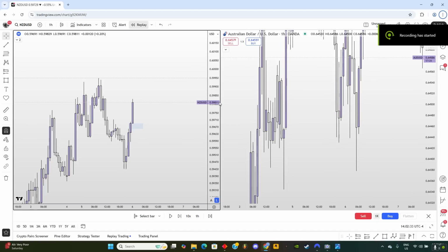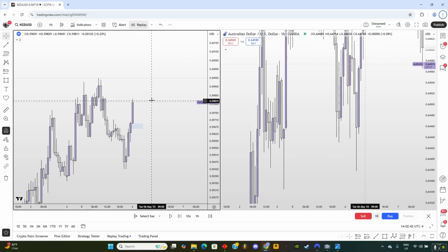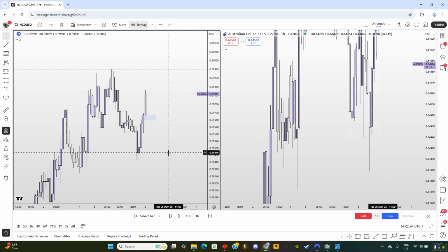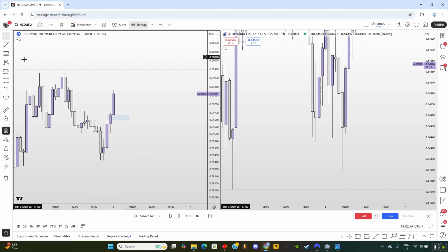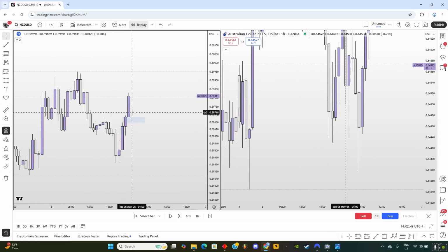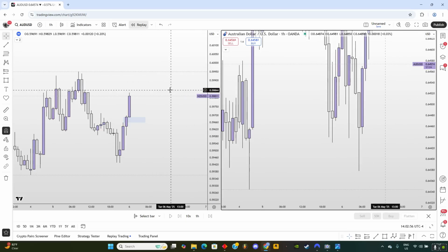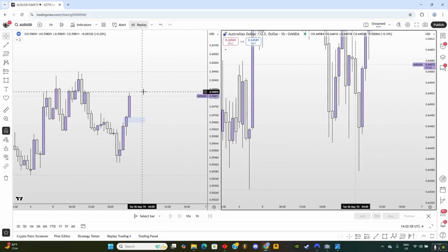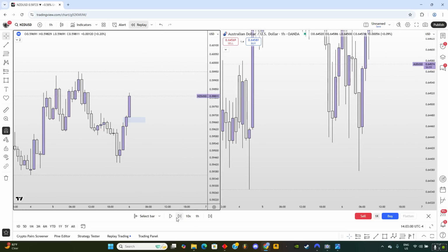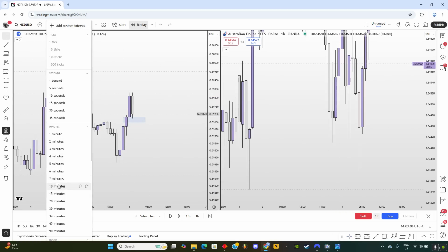All right, I've just decided that instead of giving you extra examples, I'm only going to show you the trade breakdowns, and I believe these are going to be enough for you to understand. So this was the first trade that I took, NZD USD. What I saw was this 1 hour fair value gap over here. On the right side, I had the AUD USD opened up as well, because that is the correlating pair for NZD USD. After price tapped into this fair value gap, I dropped down to the 5-minute time frame.